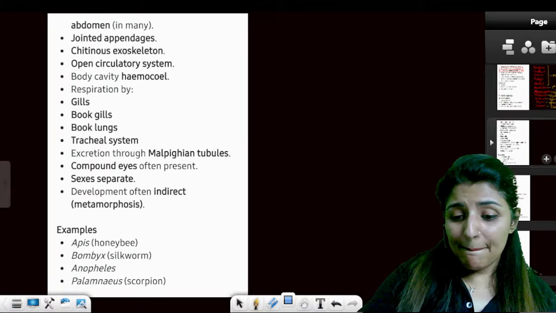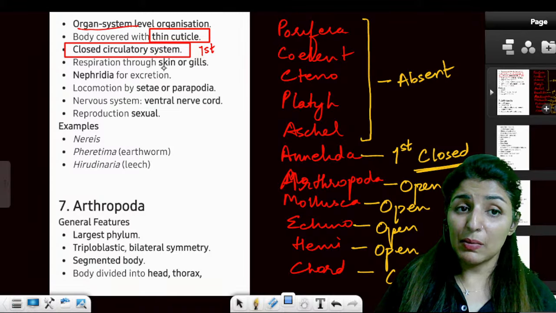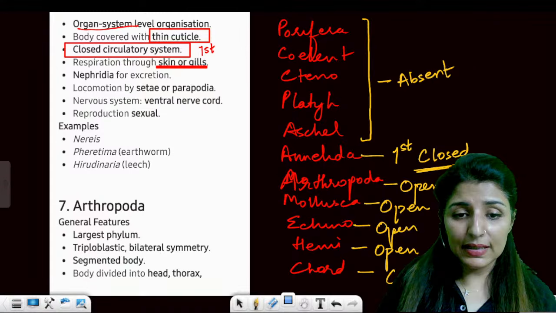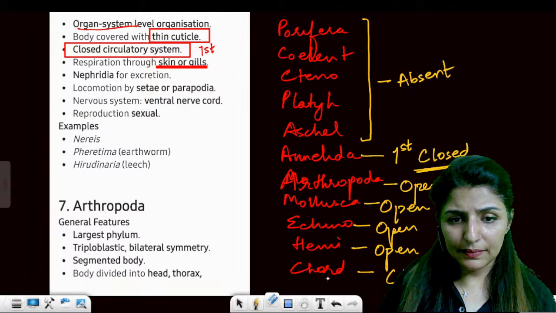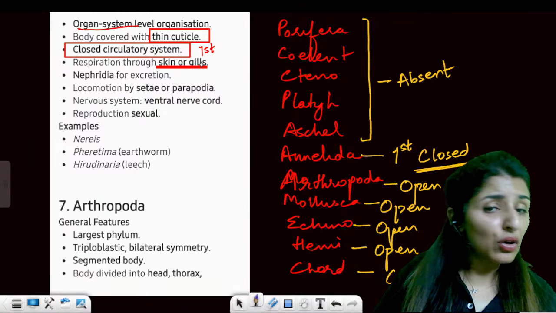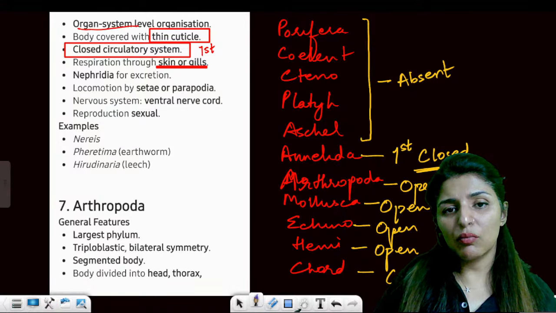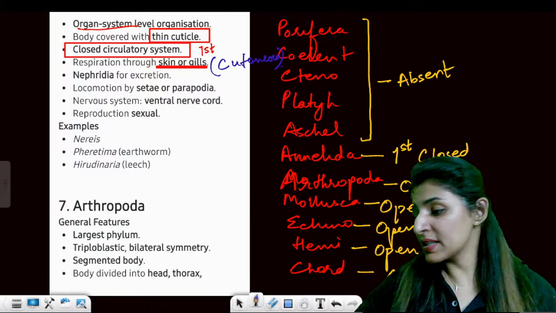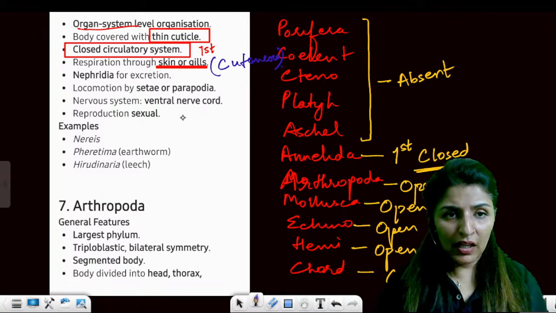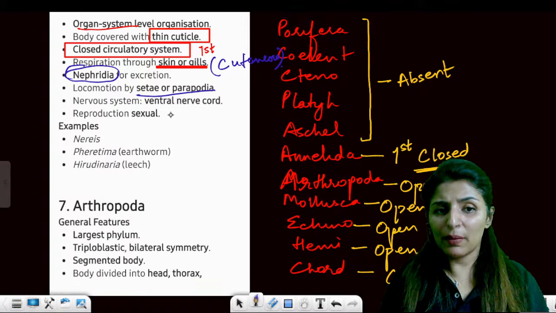Now, coming on to Annelida, it has a closed circulatory system. Respiration will be through skin or gills, mostly through skin, which is known as cutaneous. Are these points clear to everyone? Excretion is through nephridia. Locomotion is through setae or parapodia.